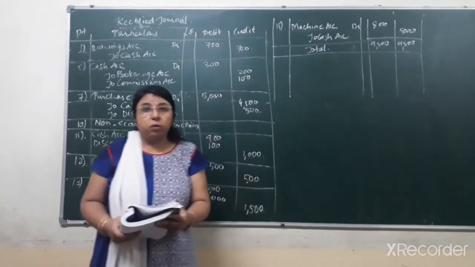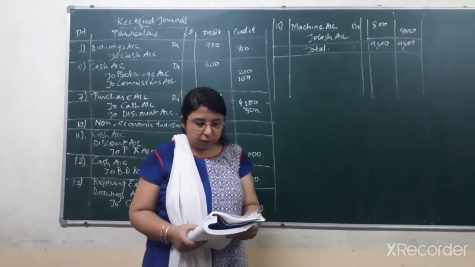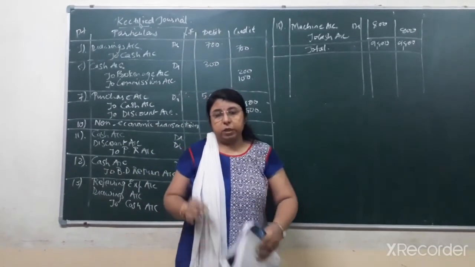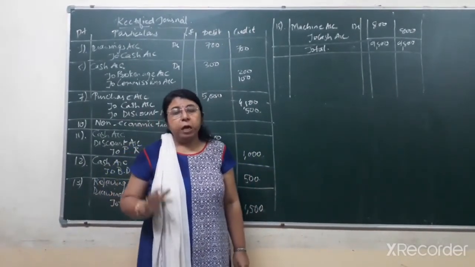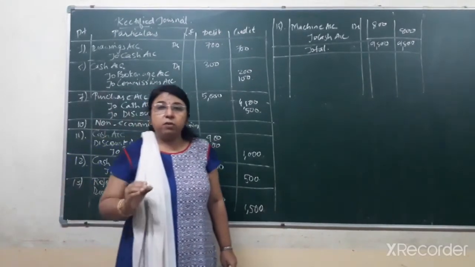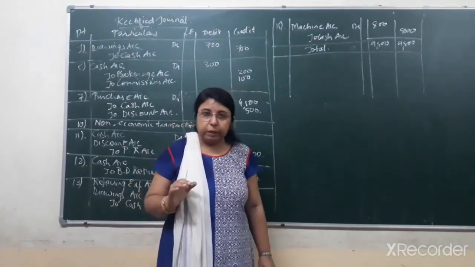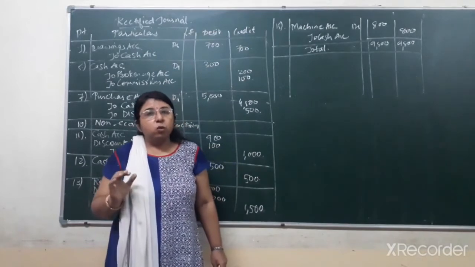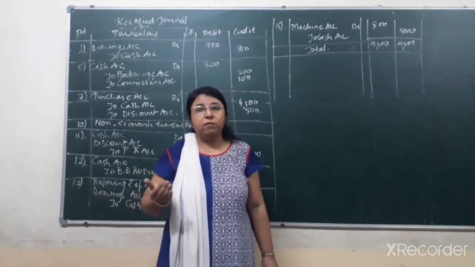So let's read the question first of all. A learner student has written following journal entry. Journal entry which are incorrect, correct them and rewrite. It means in this sum, the journal entries are already written and given to you together with the narration. But in these journal entries, there are some errors because they are prepared by one of the learner students, and there might be certain mistakes in writing the journal entries. So we have to rectify the journal entries over here and rewrite those entries which are having errors.